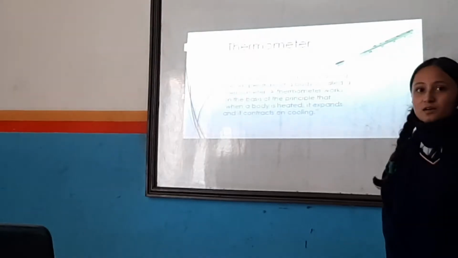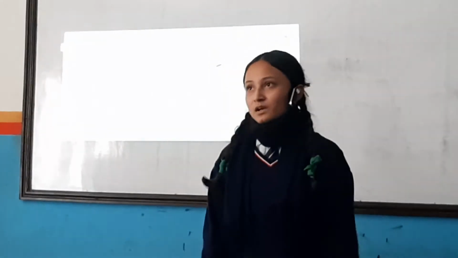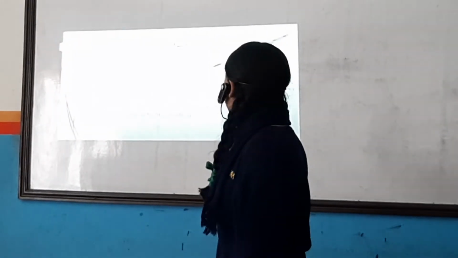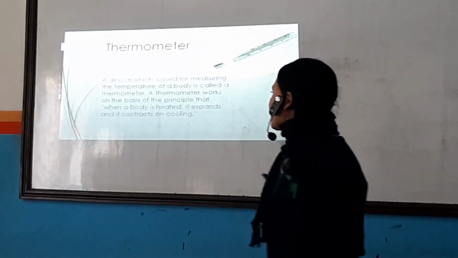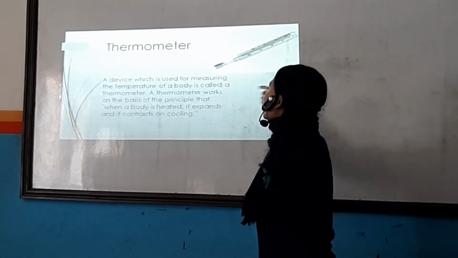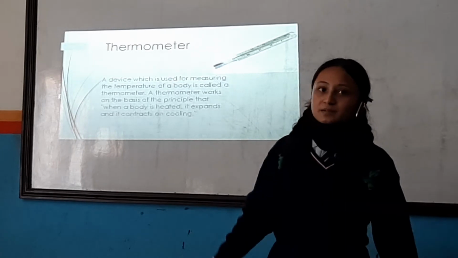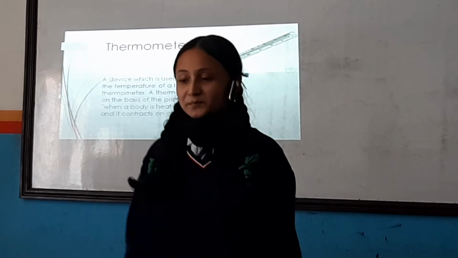Now discussing thermometer. As I said before, a thermometer is a device which is used for measuring the temperature of a body. It works on a principle which states that when a body is heated, it expands and it contracts on cooling. The liquid in the thermometer is known as thermometric liquid. When a hot body comes in contact with the bulb, the liquid inside the thermometer expands, and when the body is cold, it contracts.